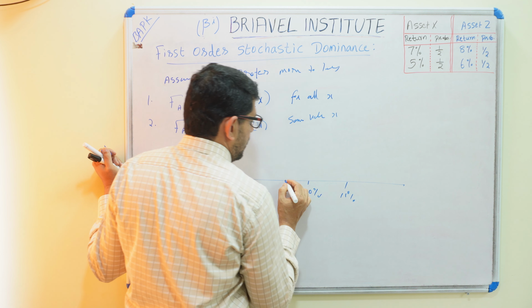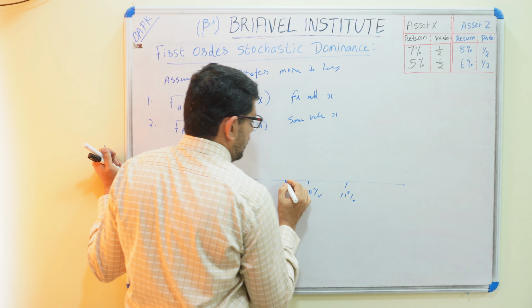Now we write one probability: H is less than or equal to 10. What is the meaning of H less than or equal to 10? What is the probability of reaching up to here, 0 to 10% return? That we call the probability of less than or equal to 10%.